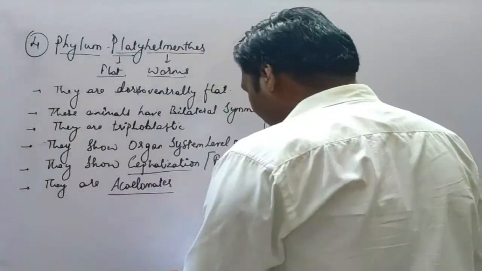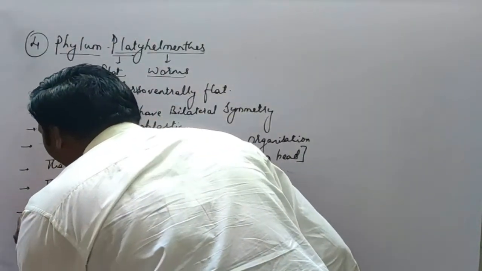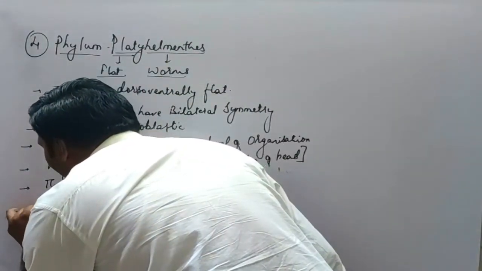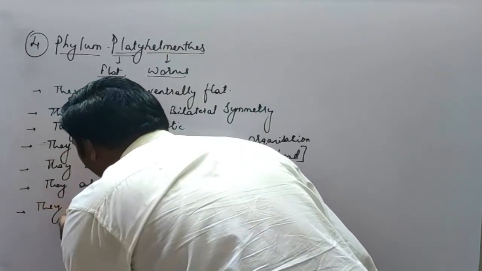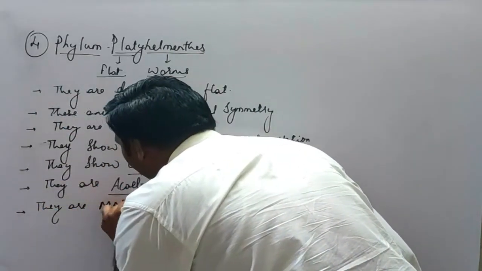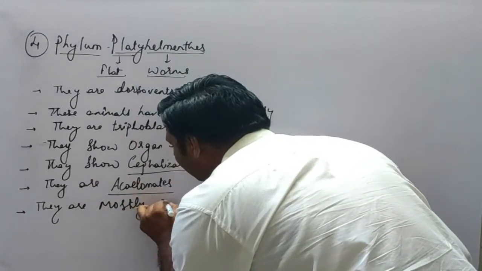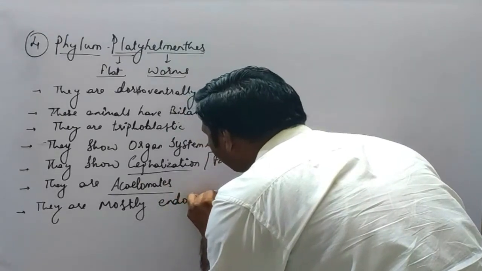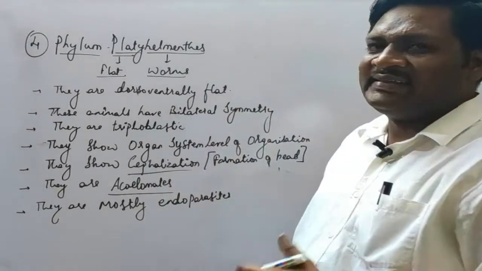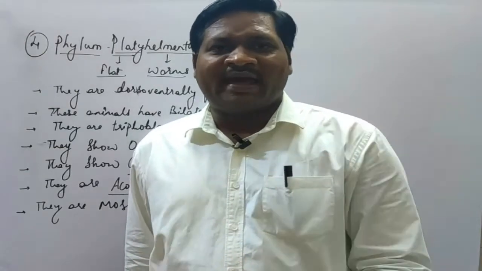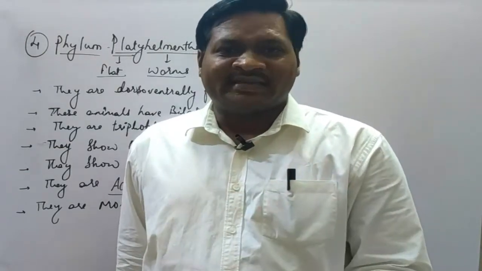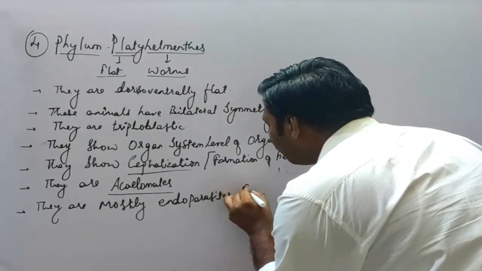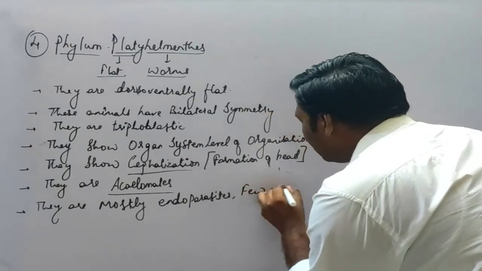The next, habitat. Where are they found? They are mostly endoparasites. Endoparasites means they are found in the body of other animals. They are called endoparasites, and a few are free living.